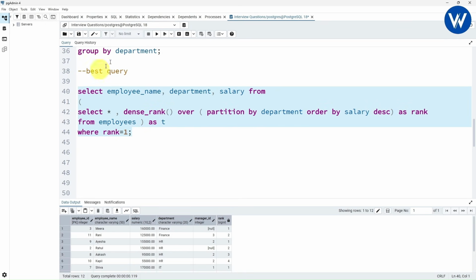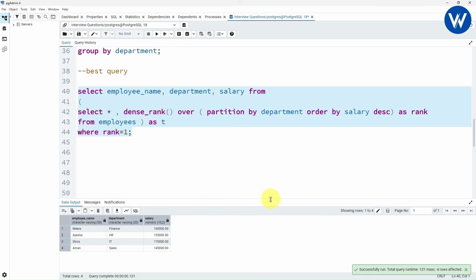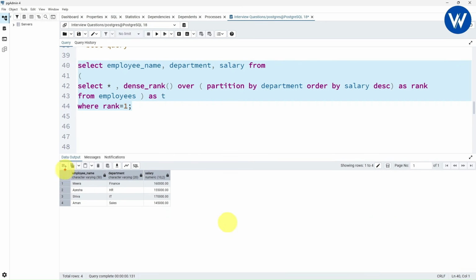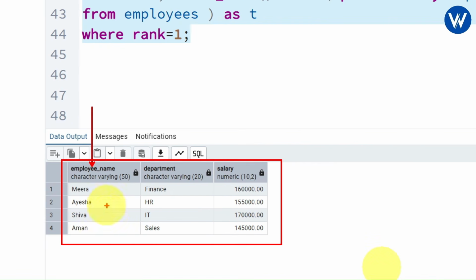Now let's execute the query. And look here guys, it is completely amazing, right? Here we can see the output. Now inside the output we can see the employee name column, department column, this is a salary column, and now you can find the highest employee salary under each department. For finance department, Mira is having the highest salary. Next Aisha, Shiva and Aman.